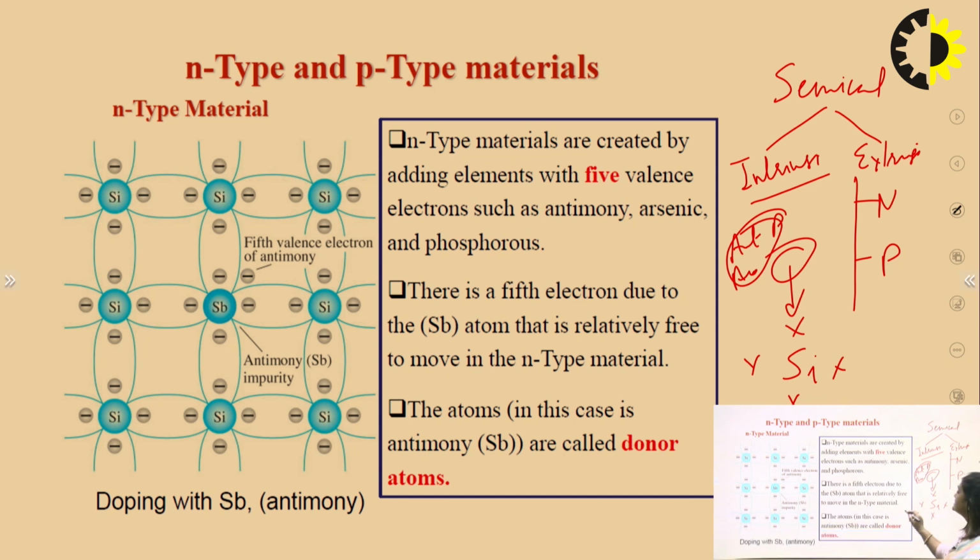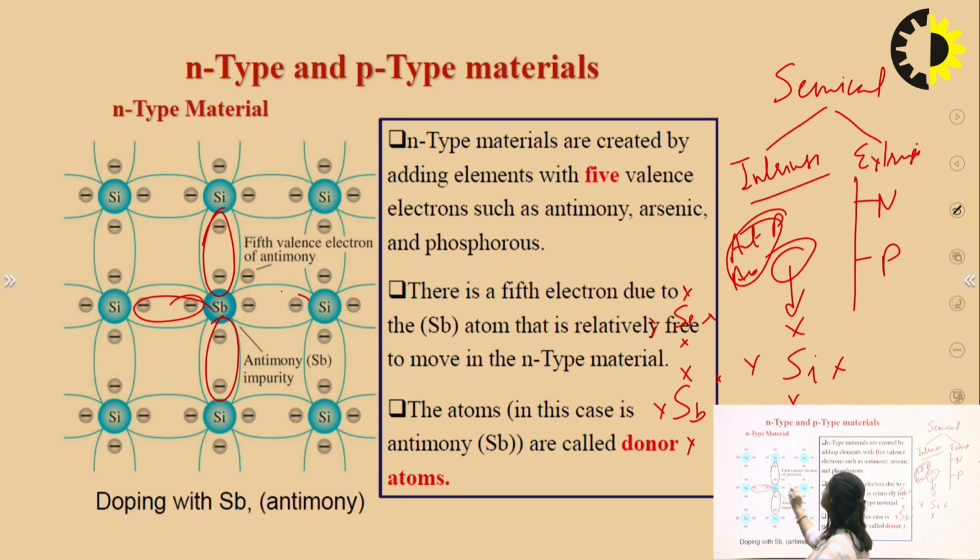So if we see the structure, here antimony is doped in this case. We can see antimony has 5 electrons in its outermost orbit, and in the surrounding there is silicon which has 4 electrons. These 4 electrons are making the bonds, because every atom has a tendency to complete its octet. So if it has 5 electrons, it wants to complete 8 electrons in the outermost orbit. That's why they are making a strong covalent bond here.